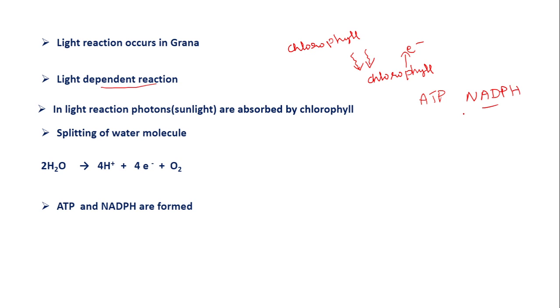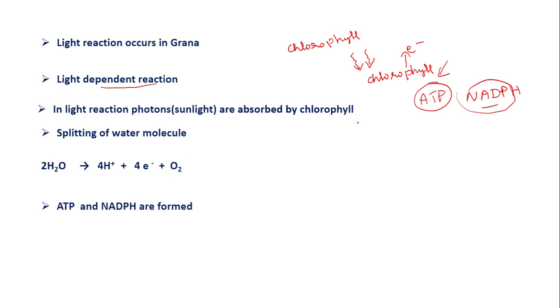Now what is this? This is the reducing power. This has more energy in it. ATP, you know, is the energy currency. So here chlorophyll will be absorbing the light from the sunlight, and that energy is allowing the electron to escape. When that electron travels through a series of certain substances, it will release the energy. That energy is used for synthesizing ATP and a reducing power called NADPH.